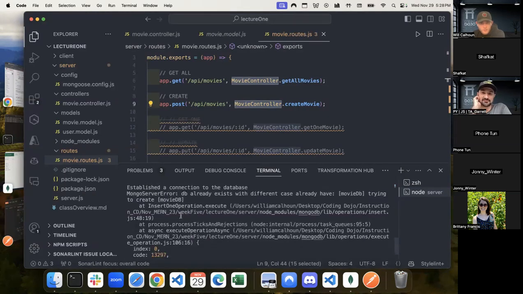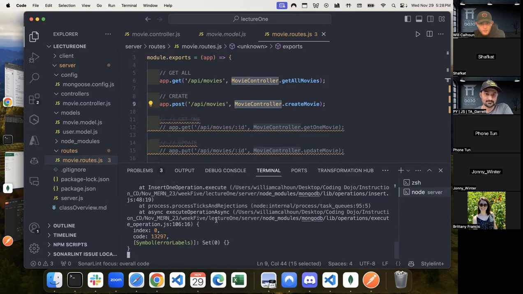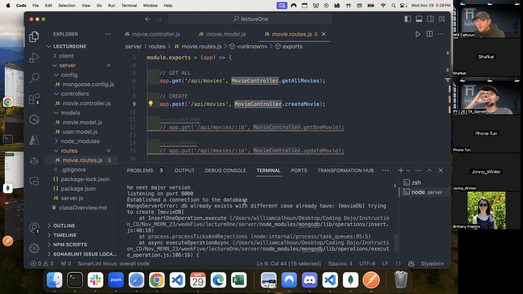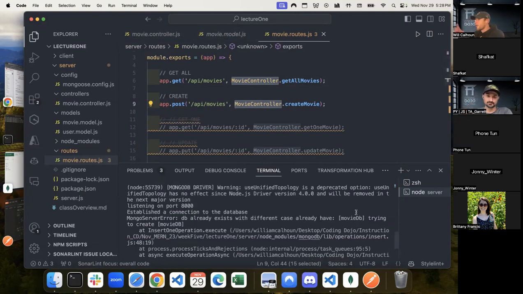So this might be case sensitivity. Wow, yeah, they might have updated this, because it used to be that you could have one and the other. So what it's trying to do, remember, like I said, if we're creating, then that's when it actually goes and creates this. And once we created one time, then it's good to go. It's saying, hey, you have this DB and you're trying to create this, but it looks like it already exists, but with a different case.